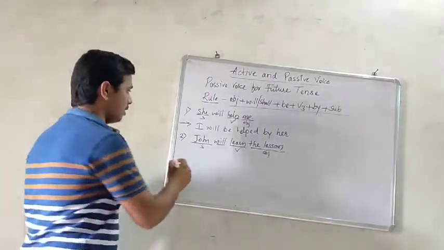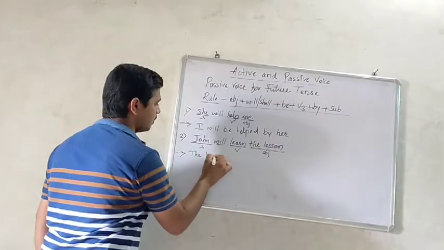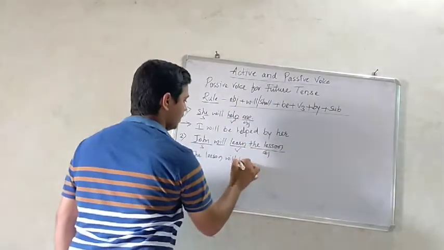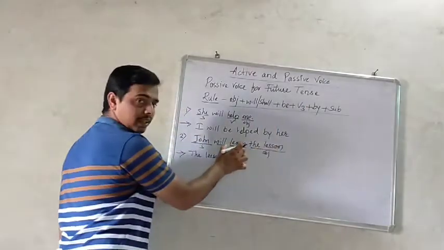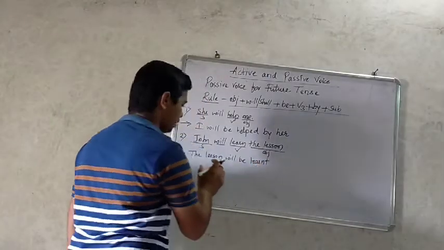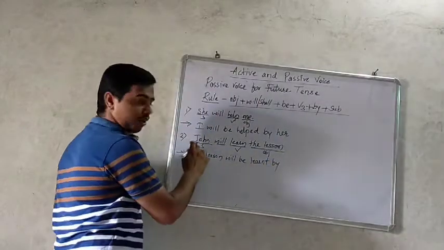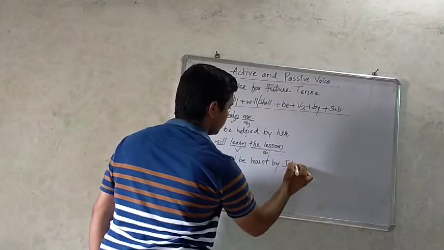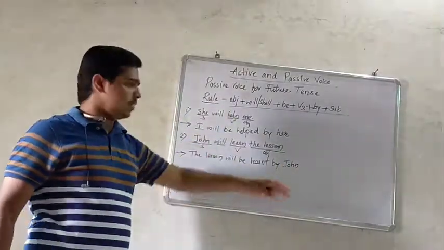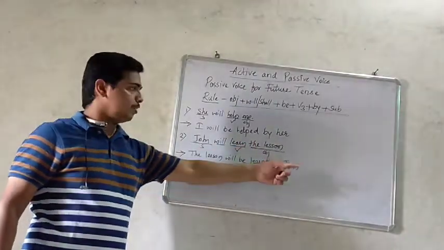So let's solve. Take the object first, the lesson, plus will, helping verb, the lesson will plus be, will be, plus the third form of the verb, that is learned. The lesson will be learned by John. In passive voice, you know, the subject becomes the object. The lesson will be learned by John.